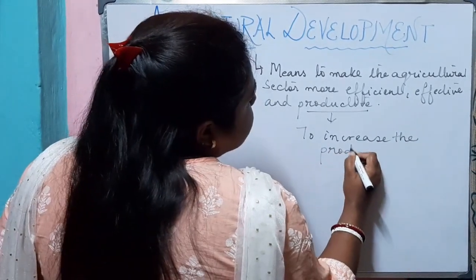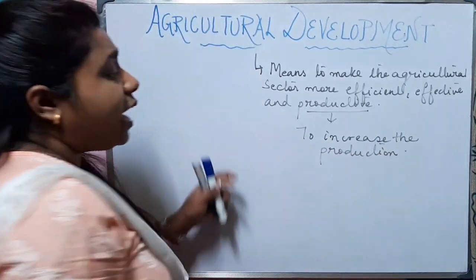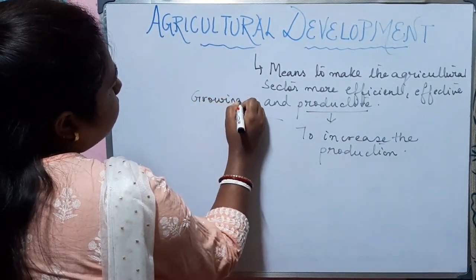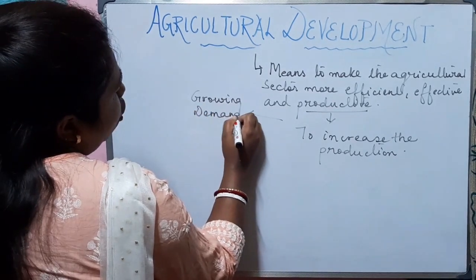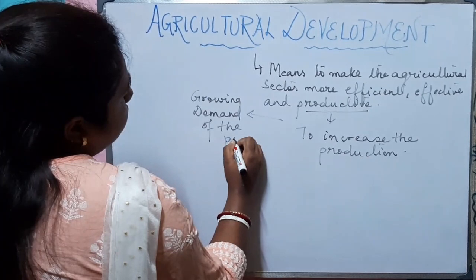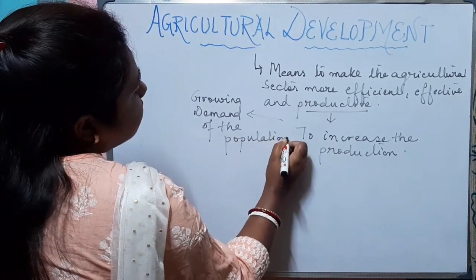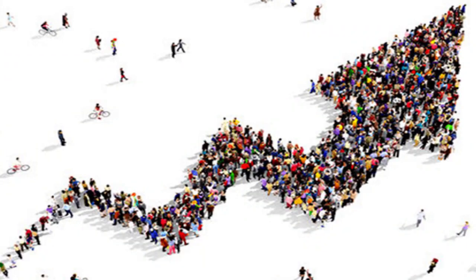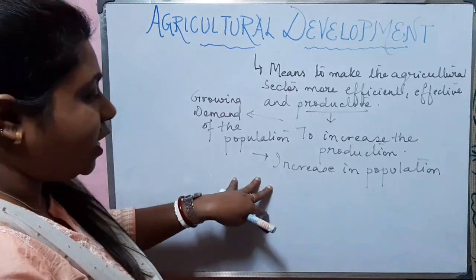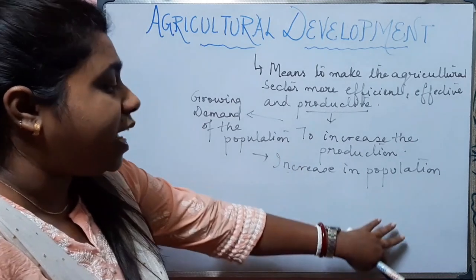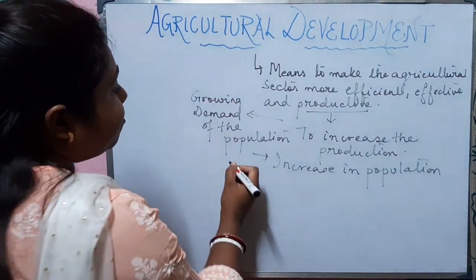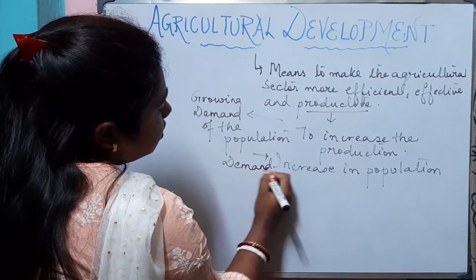Now, why is there a need to increase the production? There is a need to increase production due to the growing demand of the population. Why is the demand of the population increasing? Because there is an increase in population, and with the increase in population, the demand for food grains also increases. Now, where there is demand, there should be supply.